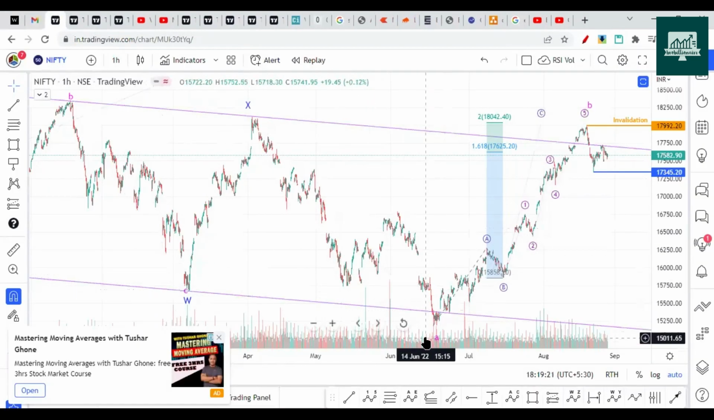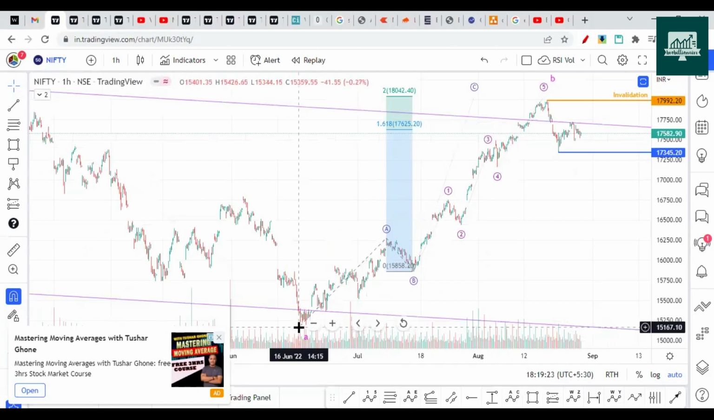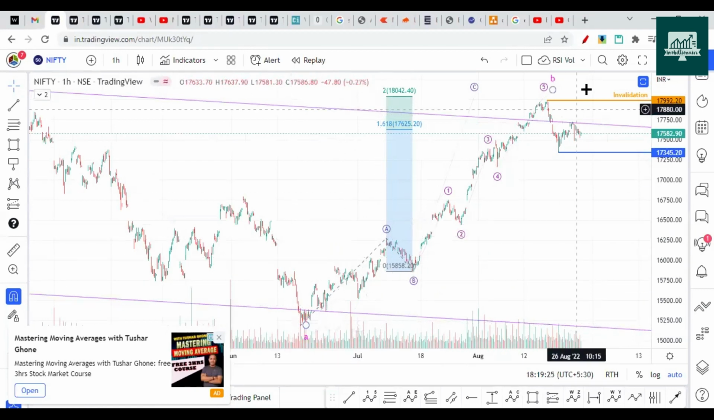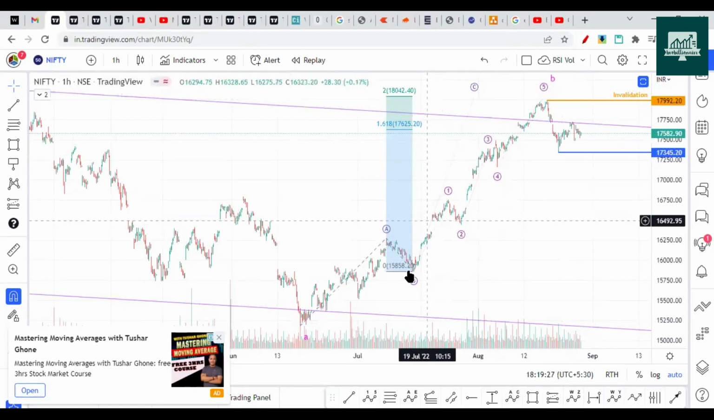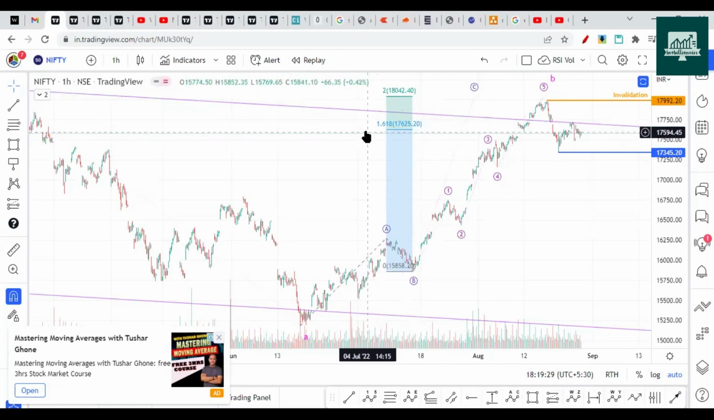This is the chart from the lows of 15,183, where waves A, B, and C are completed. C is a very sharp wave, which went above the 1.61 Fibonacci but failed to break the 200% retracement, that is 18,142.